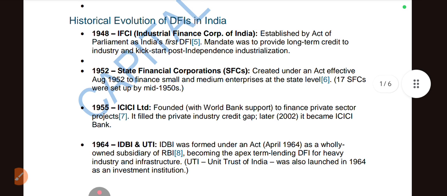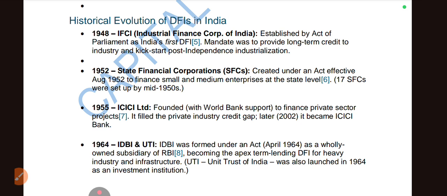Now let us understand the history of DFIs, why DFIs were created. In 1948, after independence, it might be asked in many competitive exams which was the first DFI, the first financial institution, except RBI. First is IFCI, Industrial Finance Corporation of India, established in 1948 by an Act of Parliament.